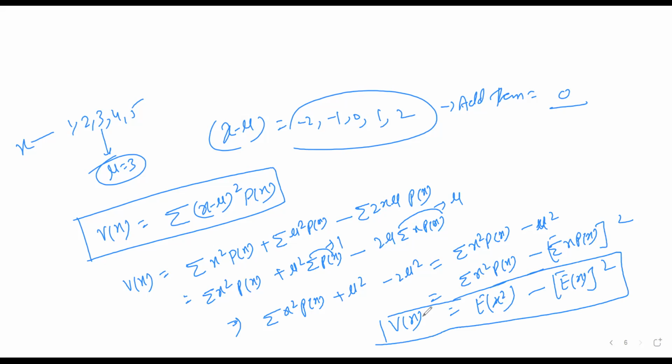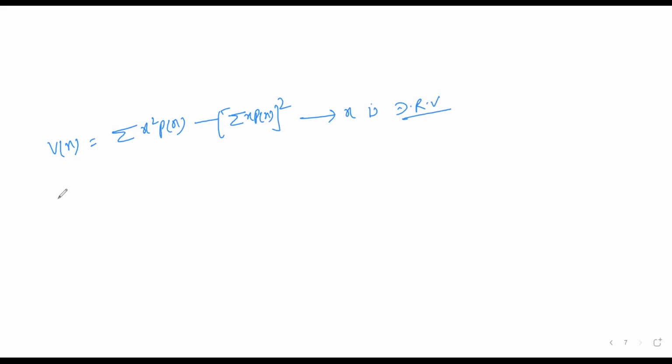So here I got the formula for a discrete random variable: V of x is summation x square into p of x minus summation x into p of x whole square. So this is there when x is a discrete random variable.